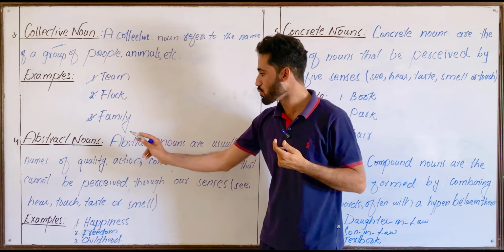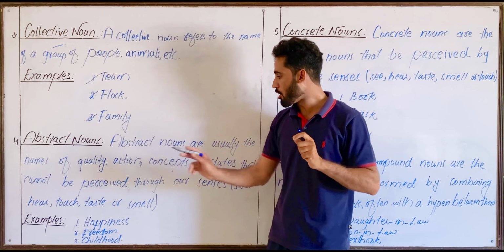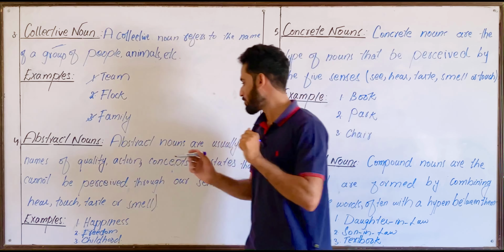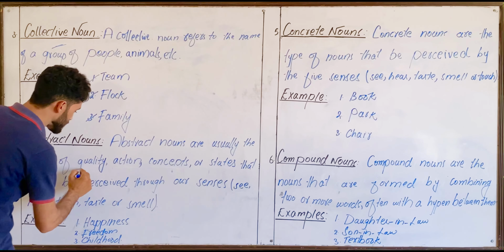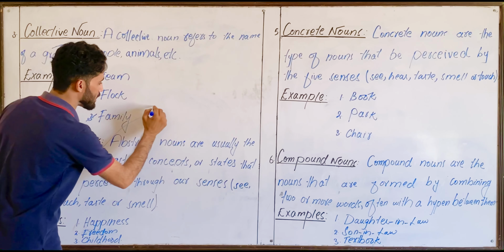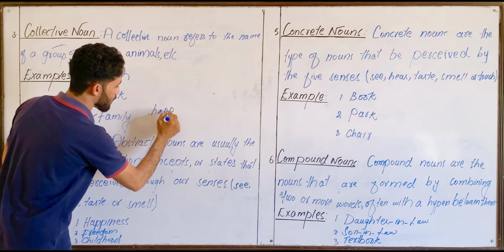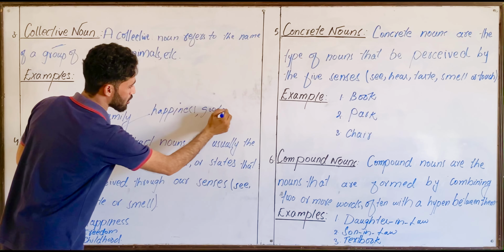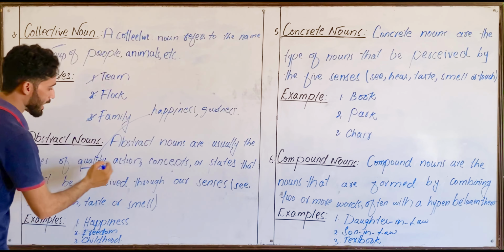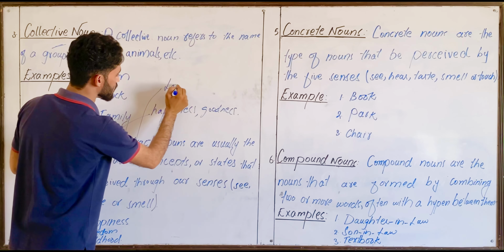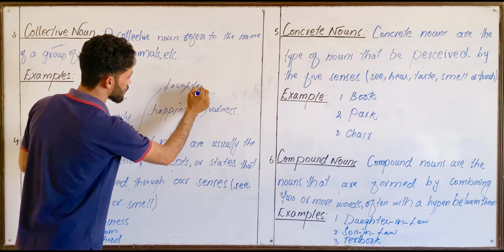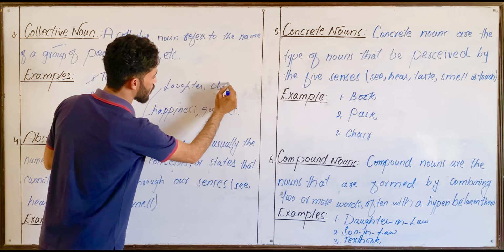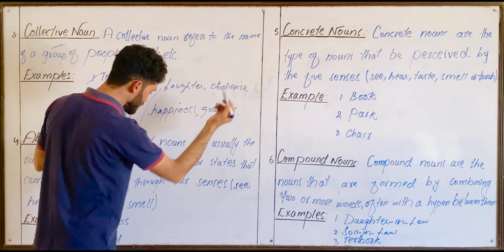After collective nouns, we have abstract nouns. Look at the definition. Abstract nouns are actually the names of quality. These are the names of quality like happiness, goodness, action, laughter, obedience.